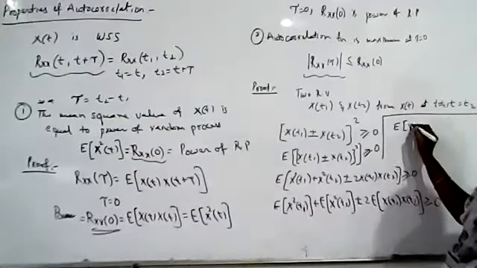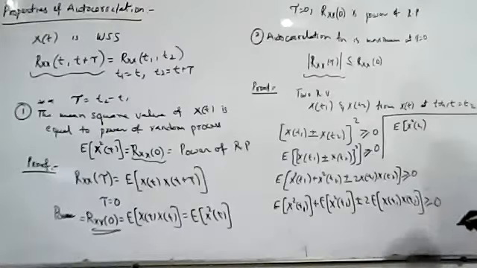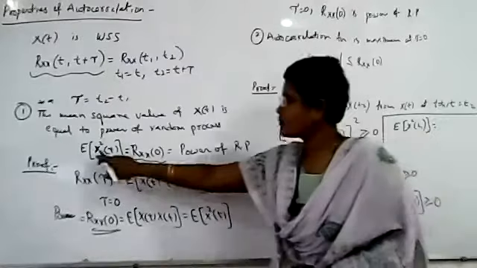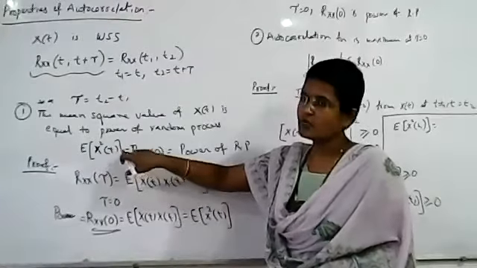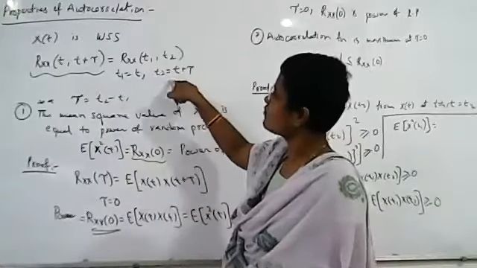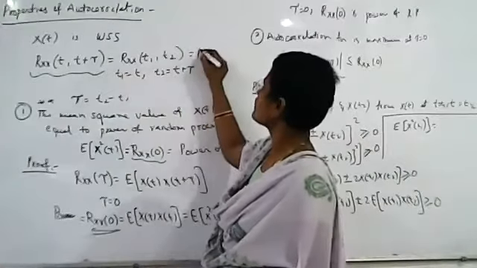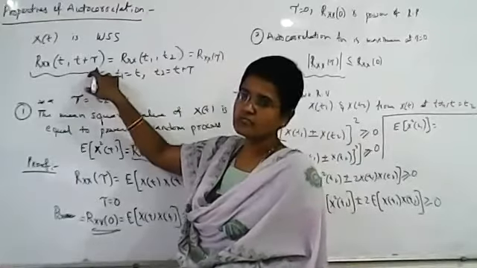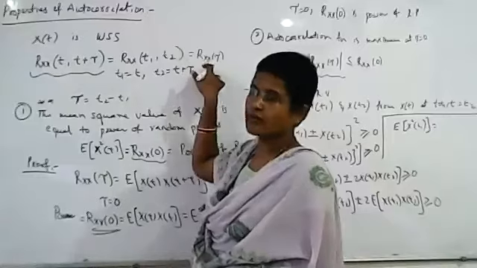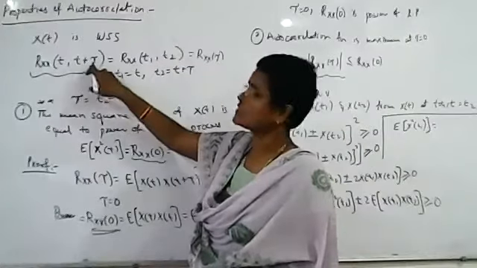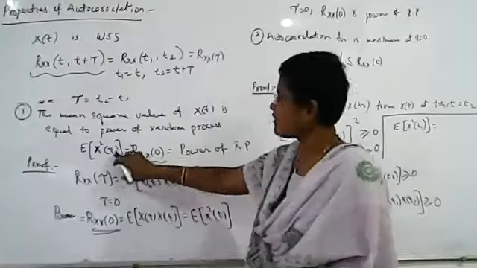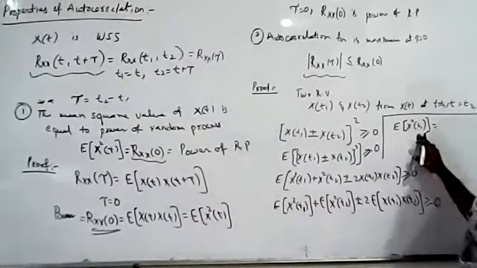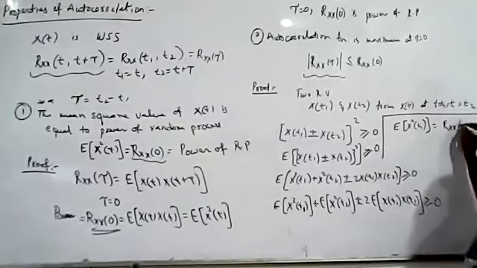The expected value of X square of t1: just now we have discussed this in the first statement. The expected value of X square of t has no time difference. What is Rxx of tau? It will be equal to Rxx of tau, because the time difference between these two quantities is tau, since it is t plus tau minus t. Here we have only t1 in both locations, so the time difference is 0. So this value will be Rxx of 0.